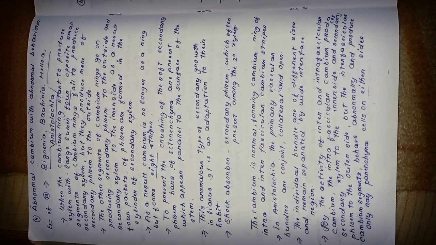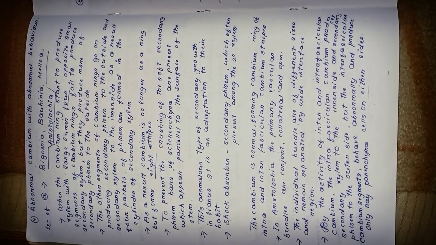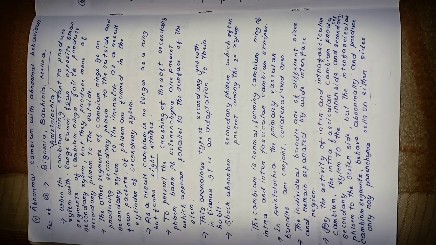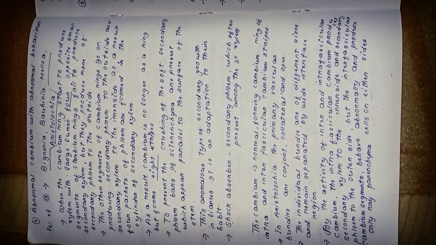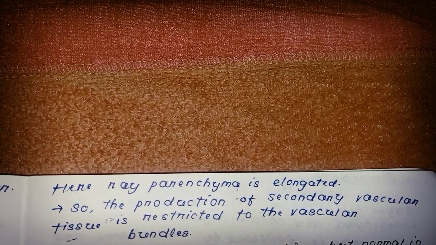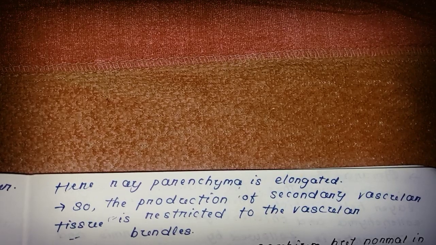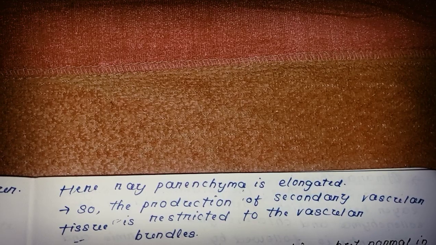By the activity of inter and intrafascicular cambium, the intrafascicular cambium produces secondary xylem to the inner side and secondary phloem to the outer side. But the interfascicular cambium segments behave abnormally and produce ray parenchyma cells on either side. Here, the ray parenchyma is elongated, so the production of secondary vascular tissue is restricted to the vascular bundles.